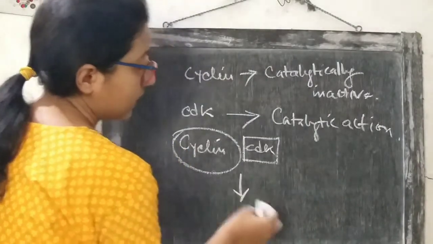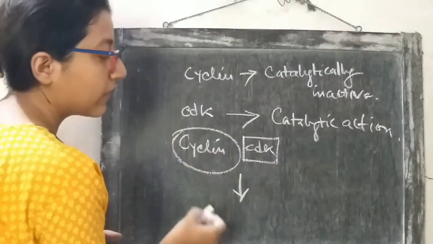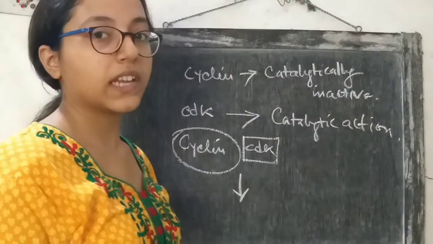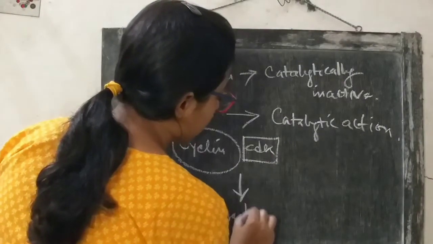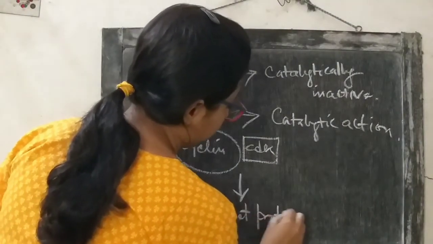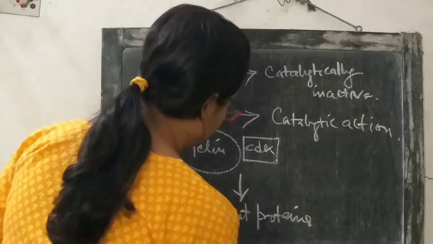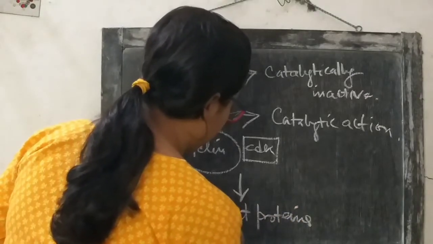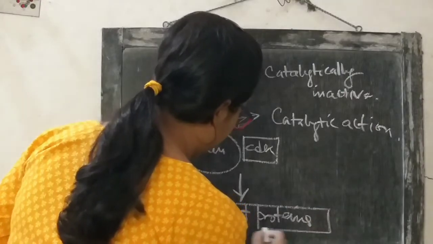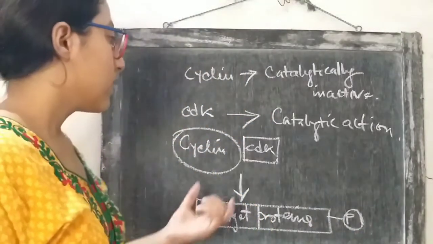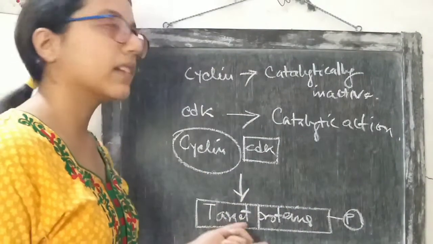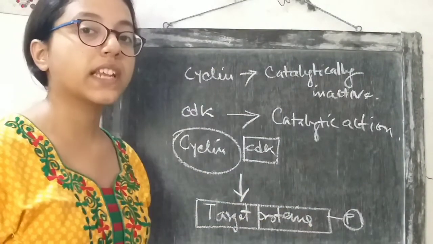So the overall complex will function by phosphorylating other proteins, which are called target proteins. So this cyclin CDK will activate other target proteins by phosphorylating them.